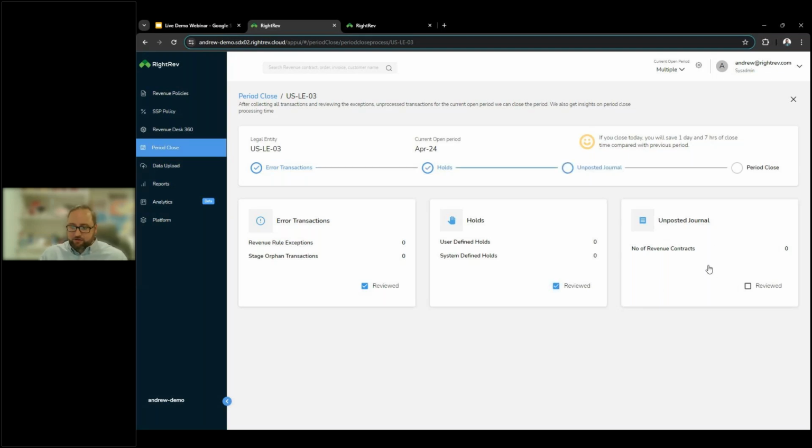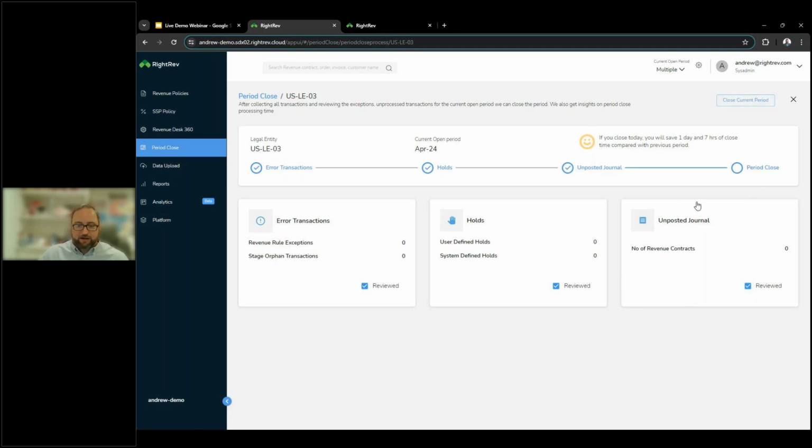And then lastly, we just went over the journal run process, but we're going to be flagged one more time as a part of this period close to let us know if there are any revenue contracts that have yet to be recognized for this specific period. So if we ran the journal batch process a day ago, but something's changed and we come in to close the period, this is going to let me know that something's changed and we really need to come back and rerun that journal entry process. So once you review all three of these items, we would then come up and click close period.